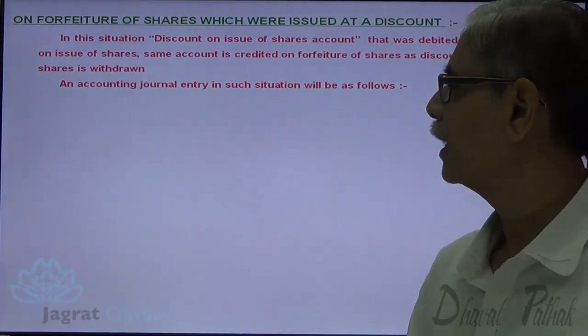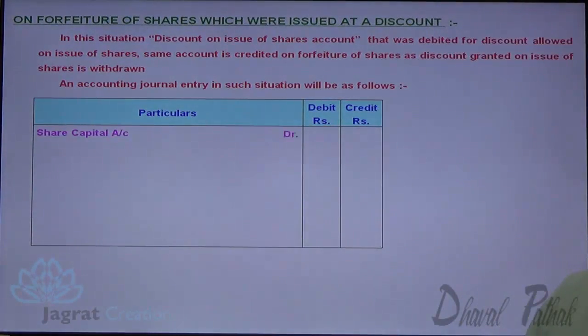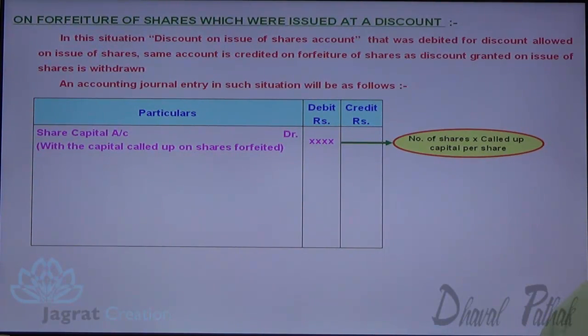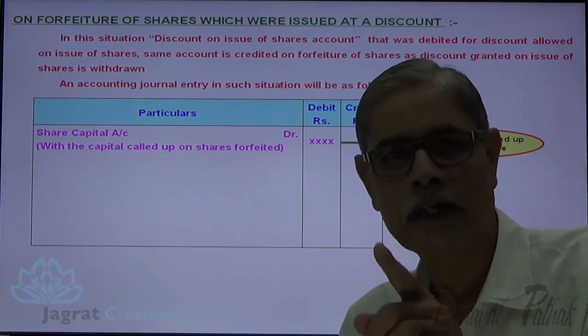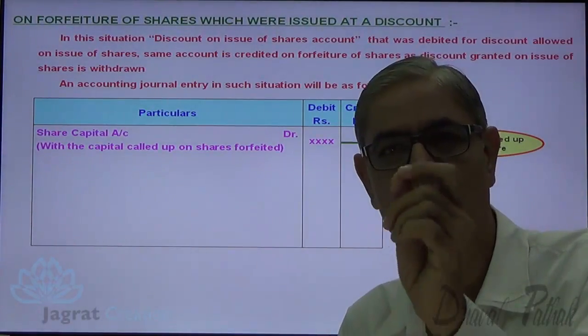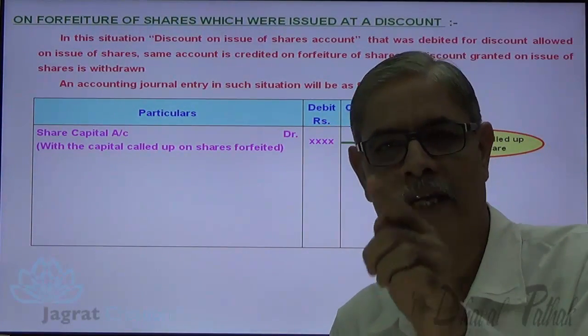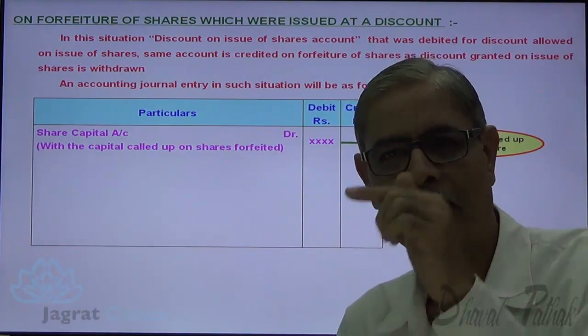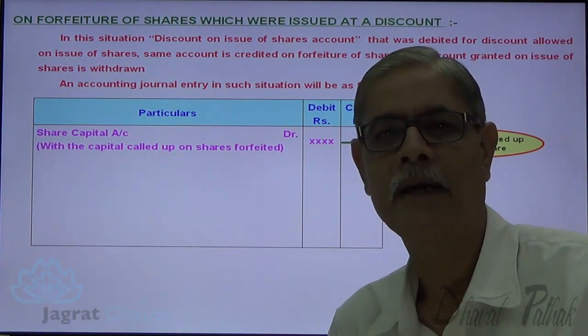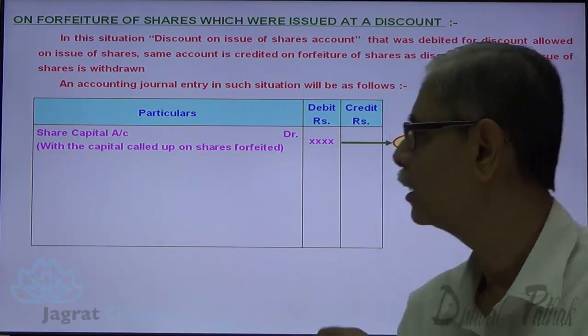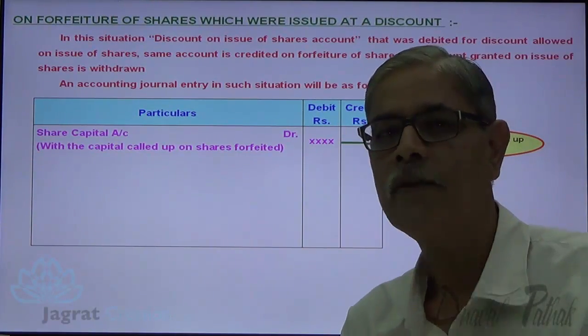The accounting journal entry in this situation is share capital account debit with what amount? Number of shares forfeited multiplied by called up capital per share. This called up capital per share is inclusive of discount, because share capital account is credited against share discount account being debited. So called up capital is inclusive of discount.